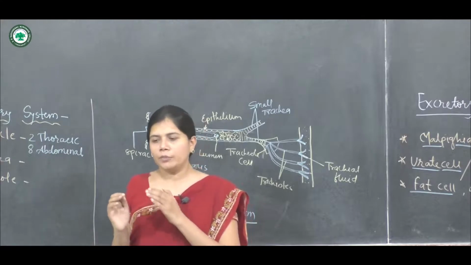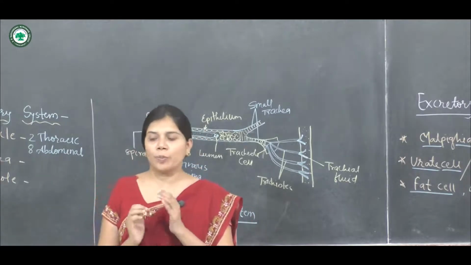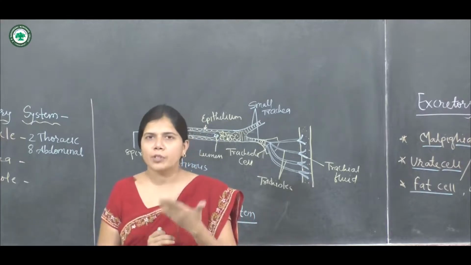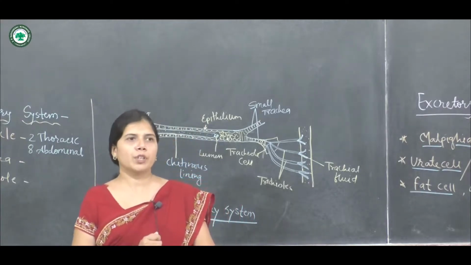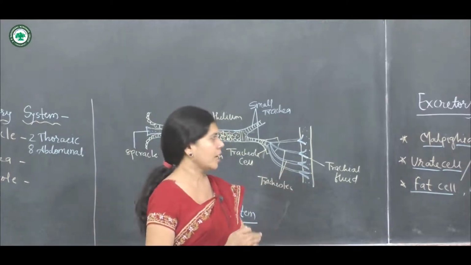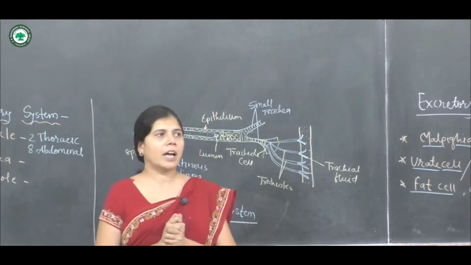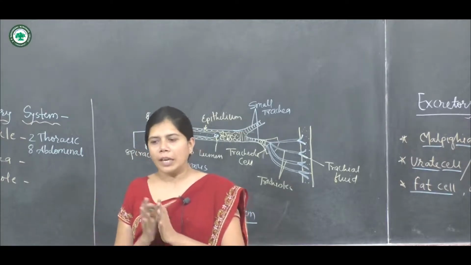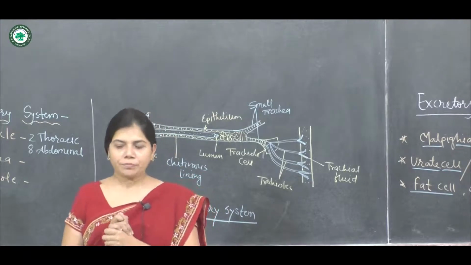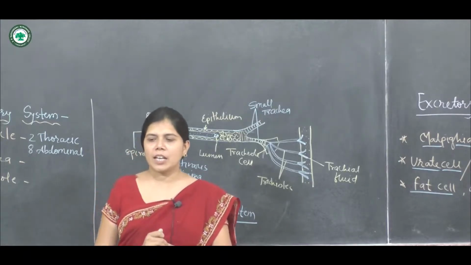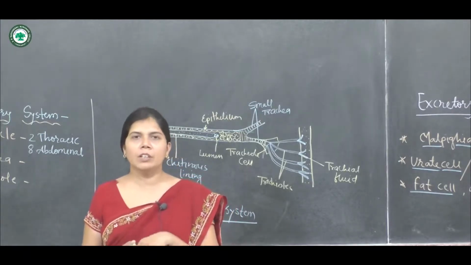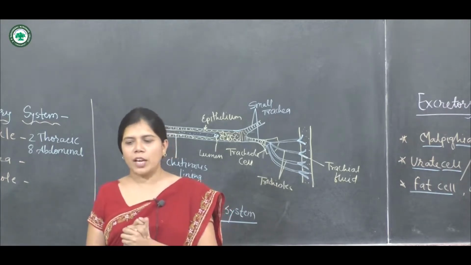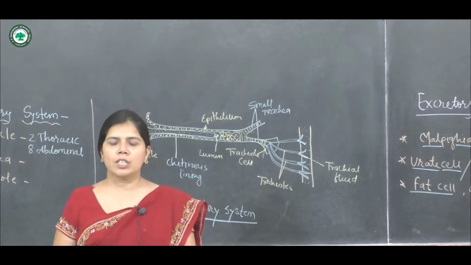We know that the fat bodies and the cuticle also play a role in the excretory function. Not only the Malpighian tubules, but along with them the urate cells, or nephrocytes, the fat cells and the cuticle are also excretory in function. These nephrocytes are present along with the fat bodies and along the heart, and they store the nitrogenous waste.